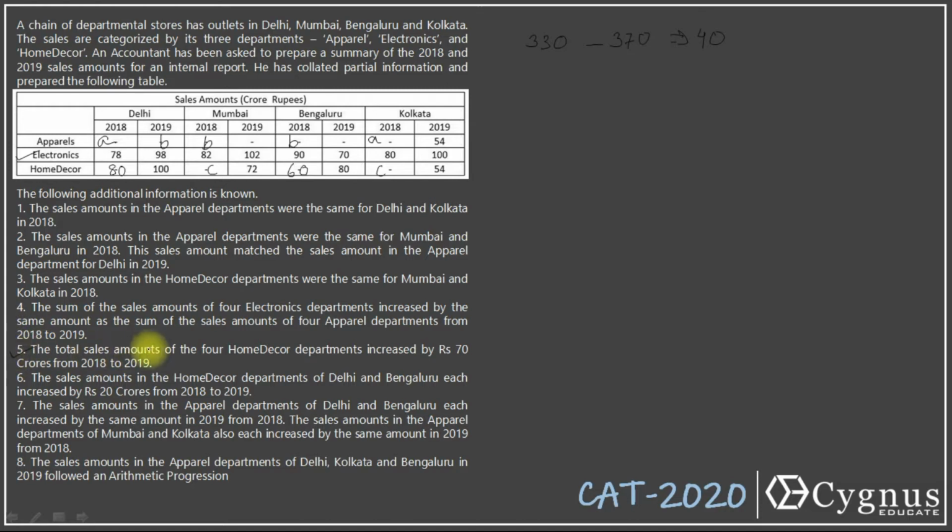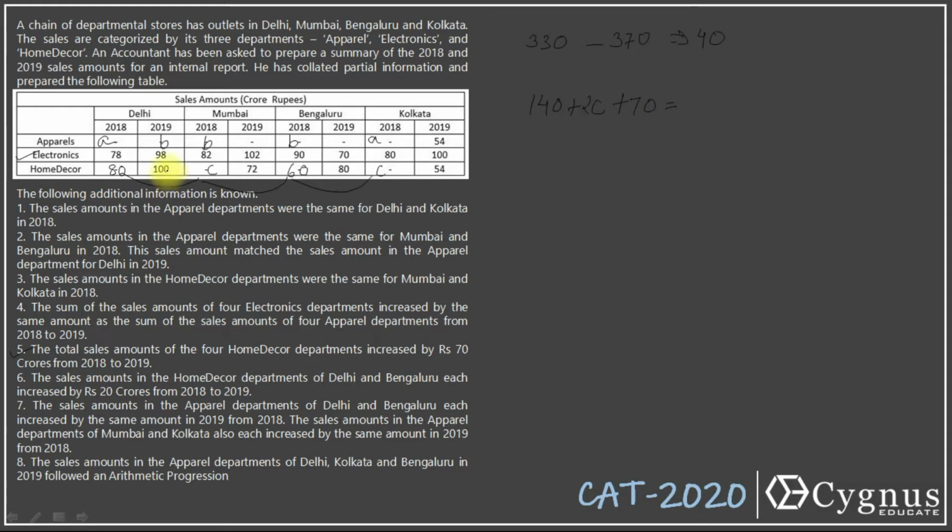The total sales amounts of the 4 home decor departments increased by rupees 70 crores from 2018 to 2019. So let's look at the increase here. It's 80 plus C plus 60 plus C. This will give you how much? 80 plus C plus 60, 140 plus 2C. Then this will increase by how much? 70 crores. So when you add 70, you'll get the total sales of 2019 also.